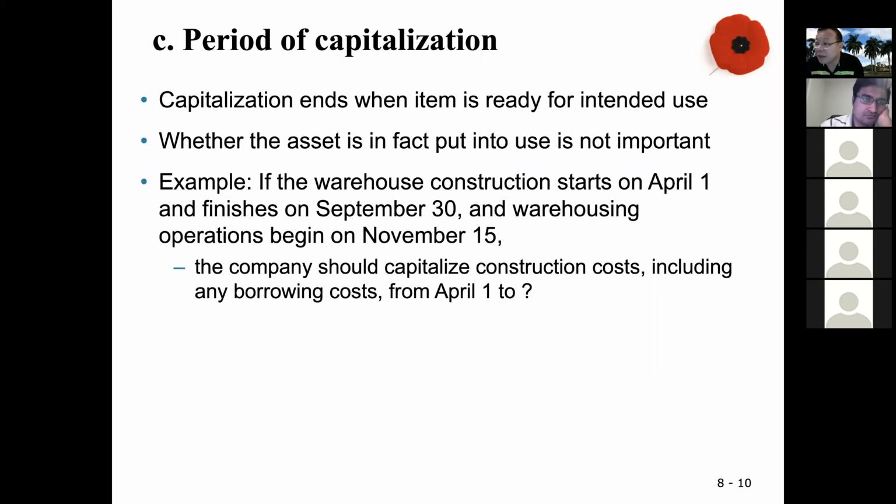Even though you didn't use it in October and November, that's your choice. It's ready at the end of September.